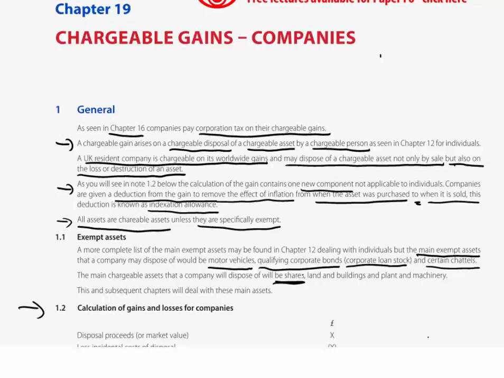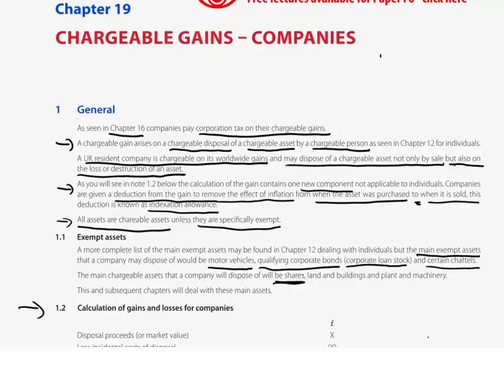So here we will see in this particular chapter, indeed, once we've gone through this basic introduction to how we calculate gains and losses so far as companies are concerned, we will then deal with the specific issues pertaining to companies. They will have slightly different rules in terms of how it is we identify on a disposal shares that have been sold by a company. Which ones acquired do we relate that to?